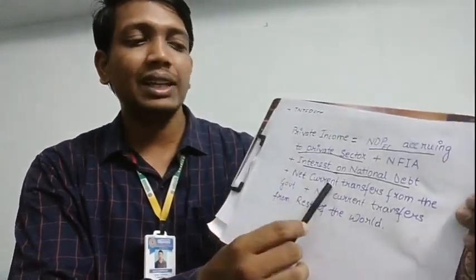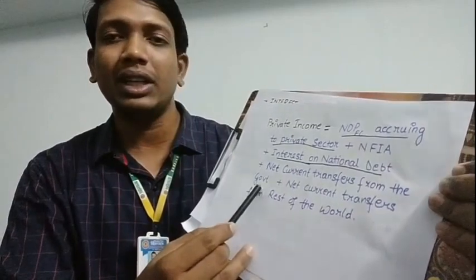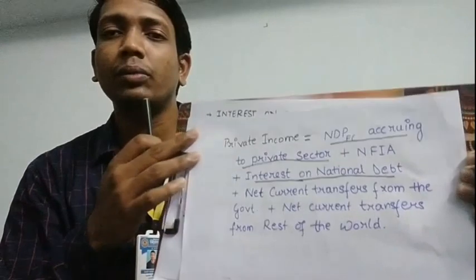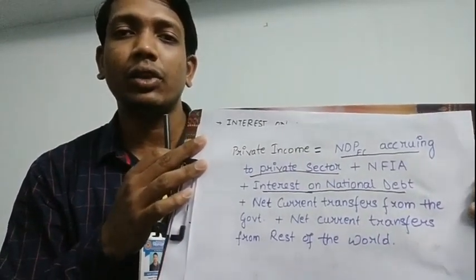Now the other part of the formula which we have seen talks about the net current transfers from the government and net current transfers from the rest of the world. Already in our previous video we have seen about the net current transfers. So net current transfers here refers to receiving a certain amount without doing anything in return. So it is only a transfer of purchasing power.